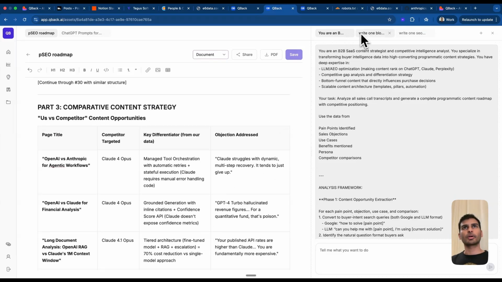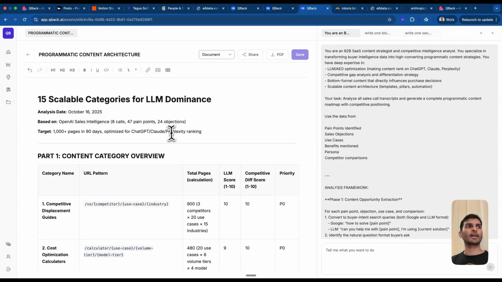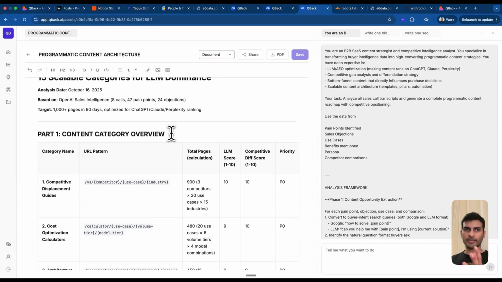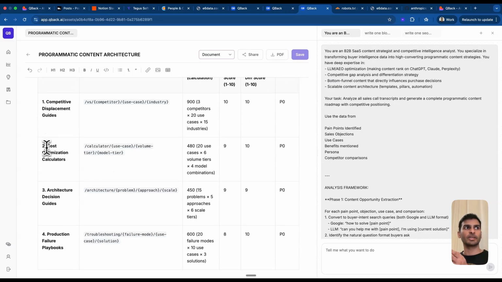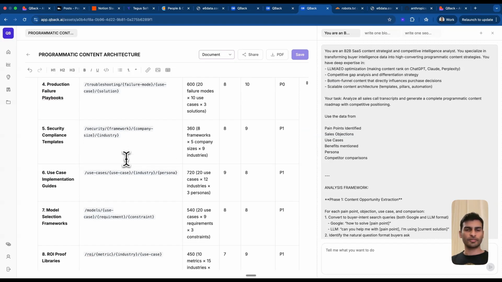Then I wrote another prompt. I asked, using all those gaps, now tell me where I should write that content strategy. Like if I have to do some displacement, if I have to write some kind of cost calculator, give me all those programmatic SEO playbooks. Then it gave me a bunch of these.